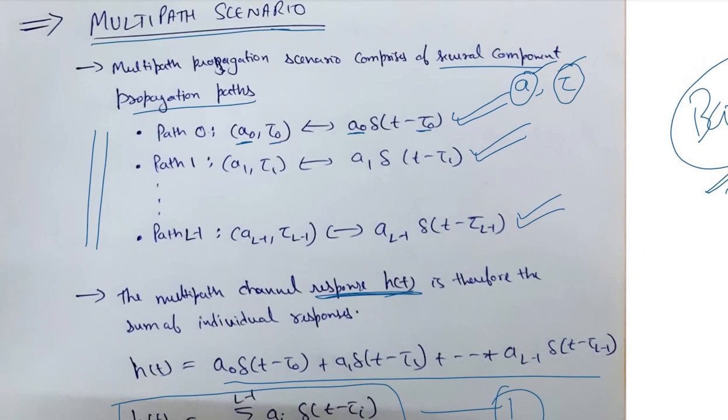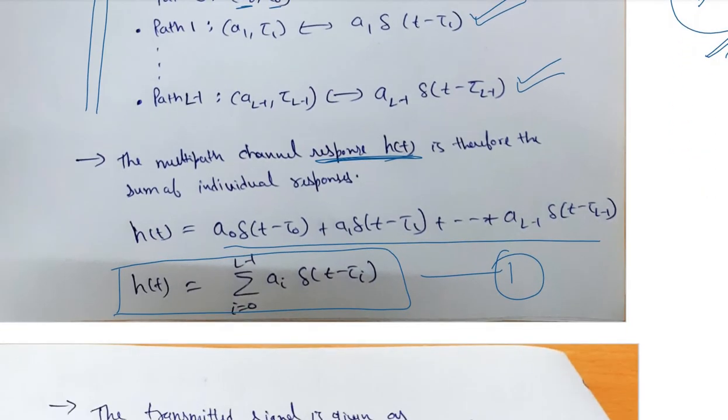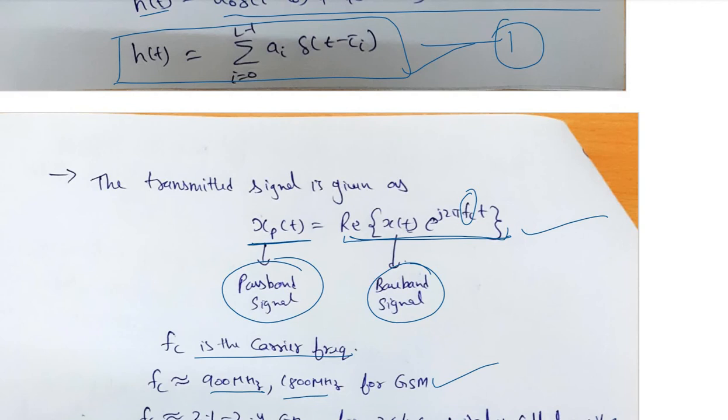These multipaths are critically and severely affected by two factors, attenuation and delay. Let's say there are L multipaths, so each path will be affected by different attenuation and different delay. So the combined channel response h(t) will be the summation of the responses of each individual multipath, resulting in this.